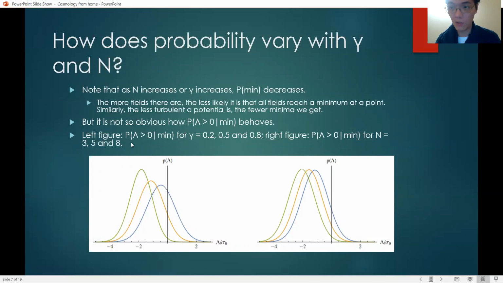But then we can do the calculations and we get these two plots. This one is for gamma 0.2, and then 0.5 and 0.8. Remember that the zone we're interested in is this one, where lambda is greater than 0. And we see that as gamma increases, the probability that lambda is greater than 0 drops as well. For this curve, the blue line has n equals 3, the orange one has 5, and the green one has n equals 8. Again, this is the zone we're interested in. And as n increases, the probability that the minimum still has a lambda greater than 0 also decreases.